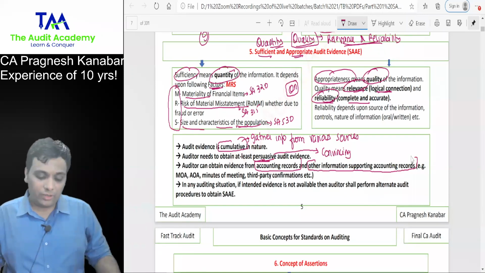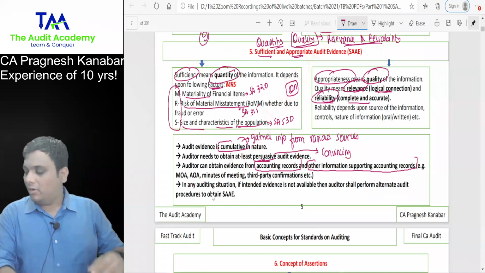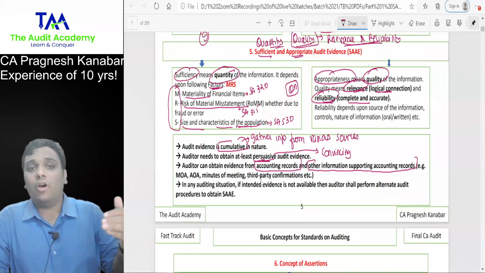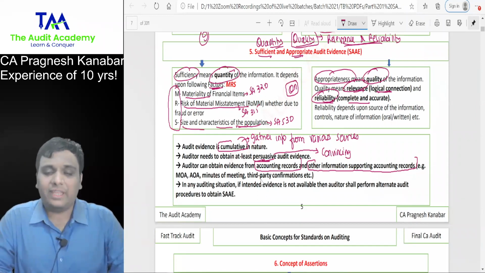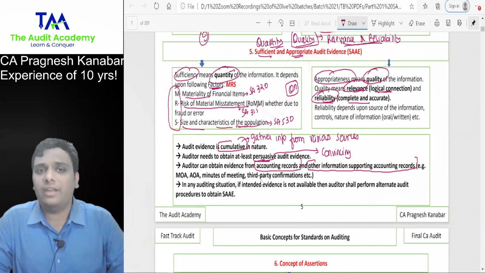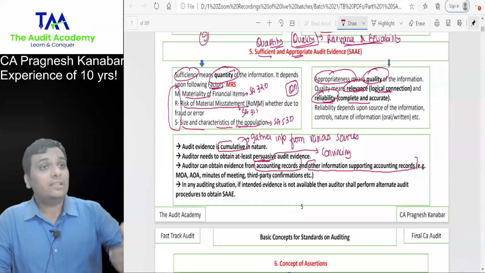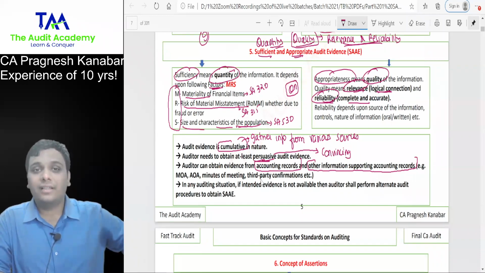Right. Okay. Tell me everyone, let me just test your common sense. If you are not able to perform physical verification of inventory due to some unavoidable circumstances, then can I say you will skip the verification of inventory in that year? Yes or no? No, sir. We will look at stock statements, stock register, documents, the consumption of the stocks. We will try to tally the amount.